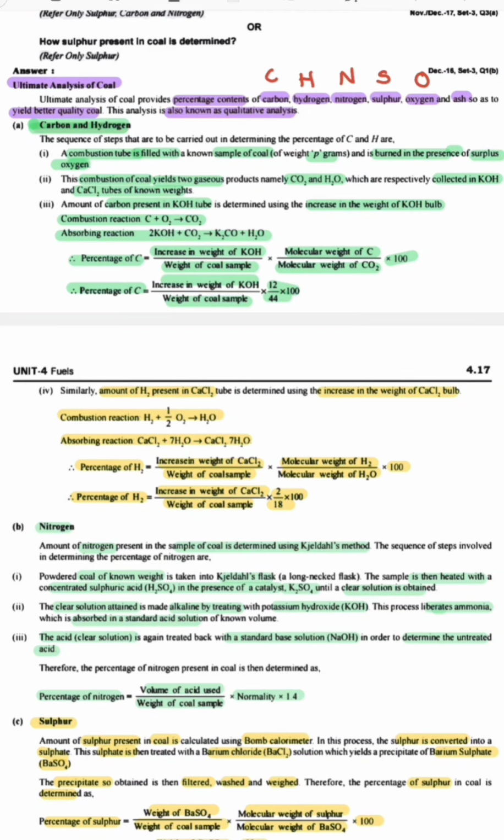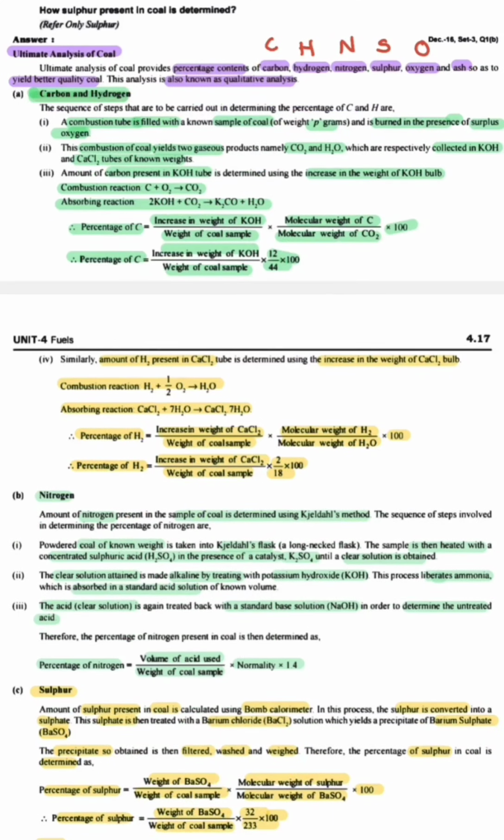Therefore, percentage of carbon is equal to increase in weight of KOH divided by weight of coal sample, into molecular weight of carbon divided by molecular weight of CO2, into 100. The molecular weight of carbon, meaning atomic weight, is 12, divided by the molecular weight of CO2, which is 44.